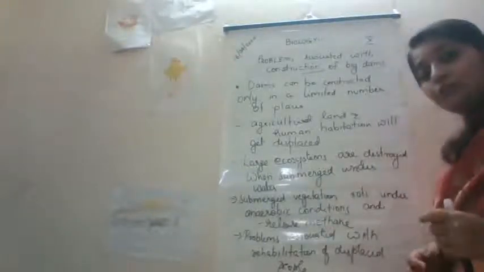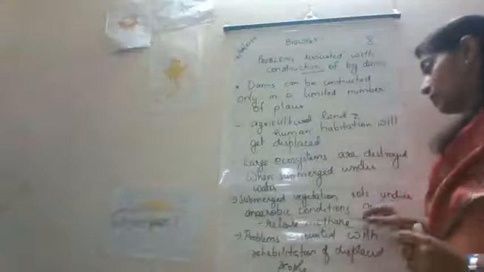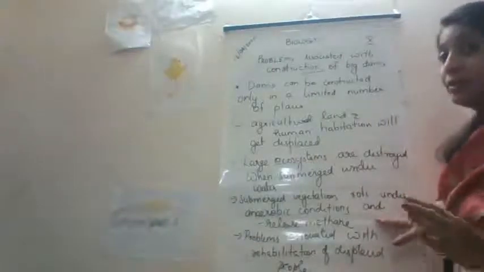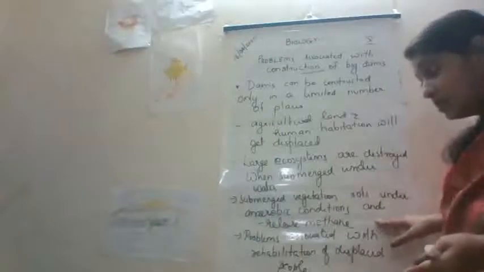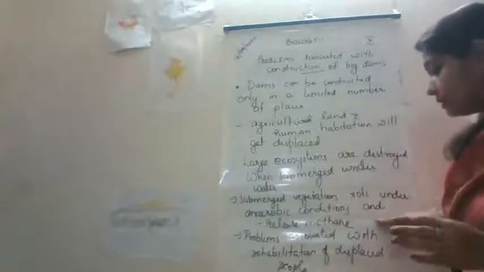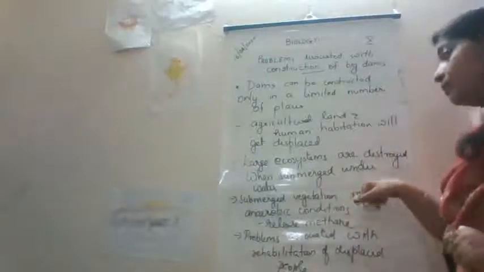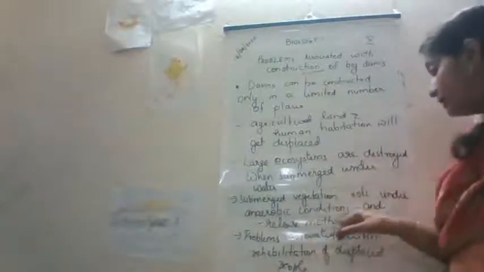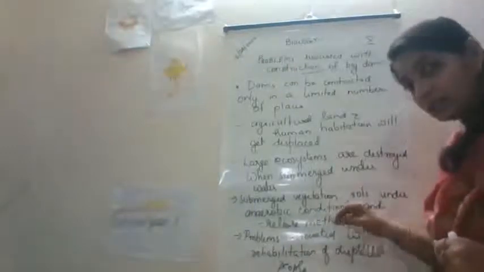What is the specialty of methane? Methane, like carbon dioxide, is a greenhouse gas. So the level of methane increases, that leads to the greenhouse effect and increase in the atmospheric temperature.